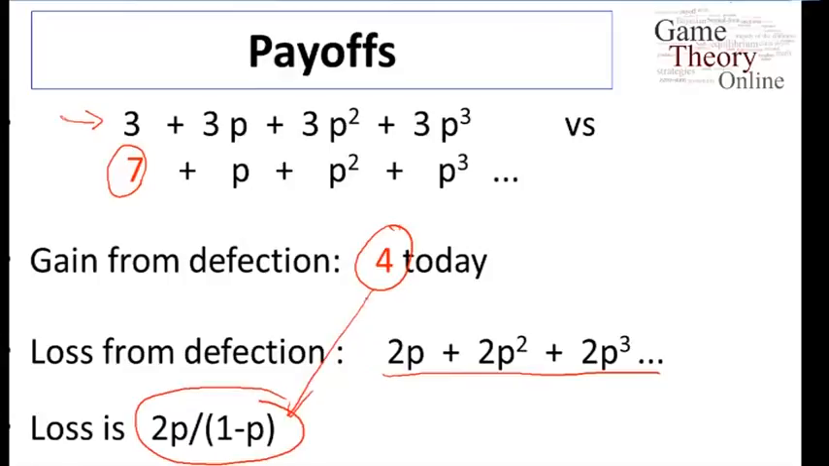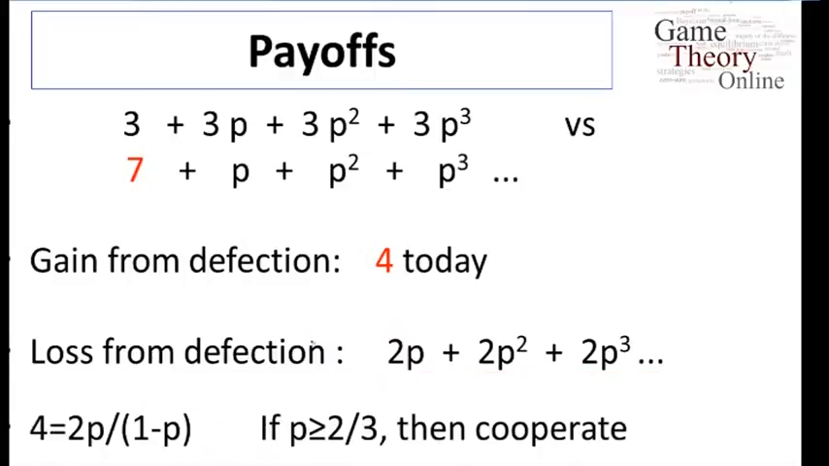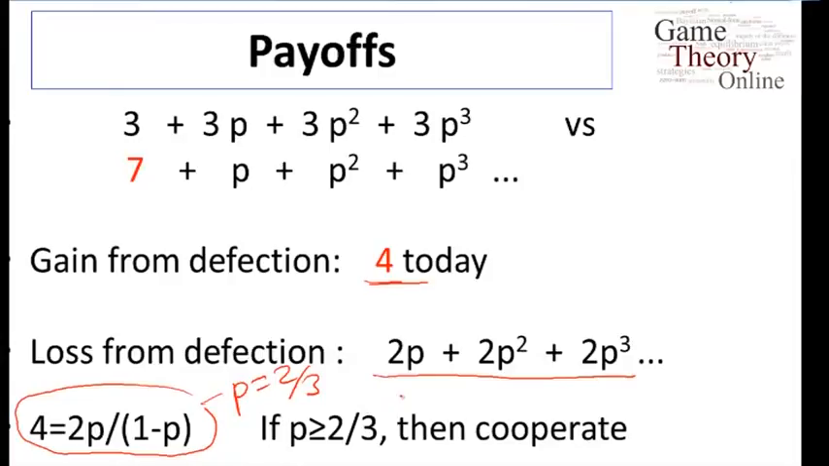And so we've got to compare these two and see for what p's we end up with this being a worthwhile defection versus when it's not worthwhile. So again, what we need is the critical point where I'm exactly indifferent between these two things, which is where 4, the gain from today, is equal to the loss over the future. So 4 is equal to 2p over 1 minus p. You solve that, and you get p is equal to 2/3. And so in order to get cooperation with these payoffs, you need a different threshold. You need p to be greater than or equal to 2/3, whereas before it was a half.